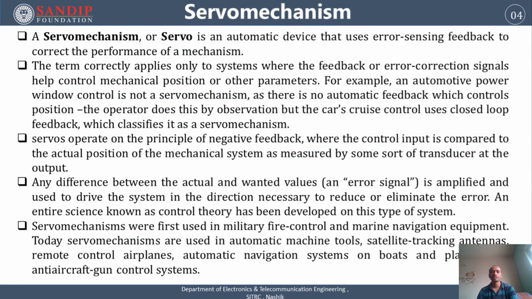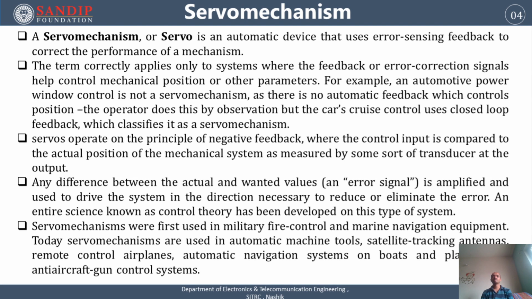Servo mechanism, or servo, is an automatic device that uses error sensing feedback to correct the performance of a mechanism. It means to improve the performance of a mechatronic based system design, we have to use error sensing feedback so that we can correct the performance of that system.